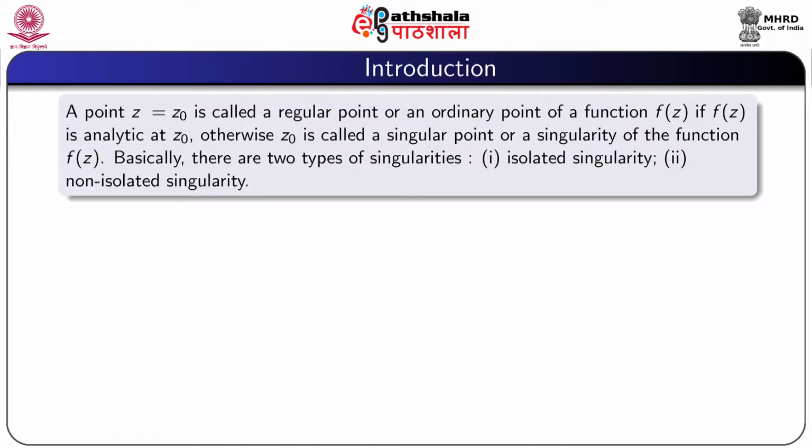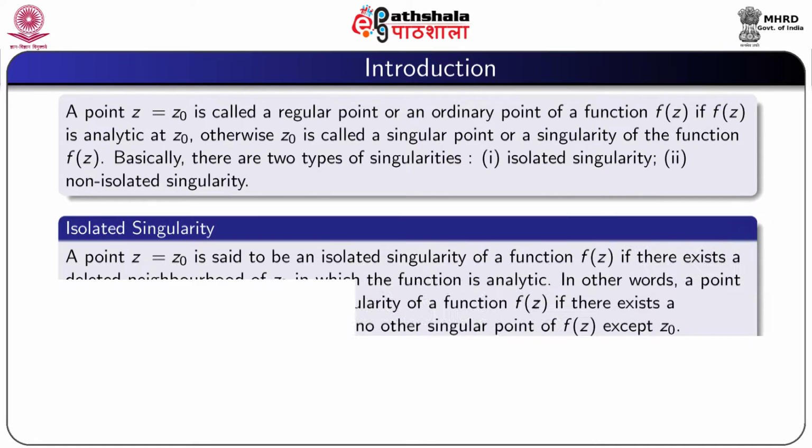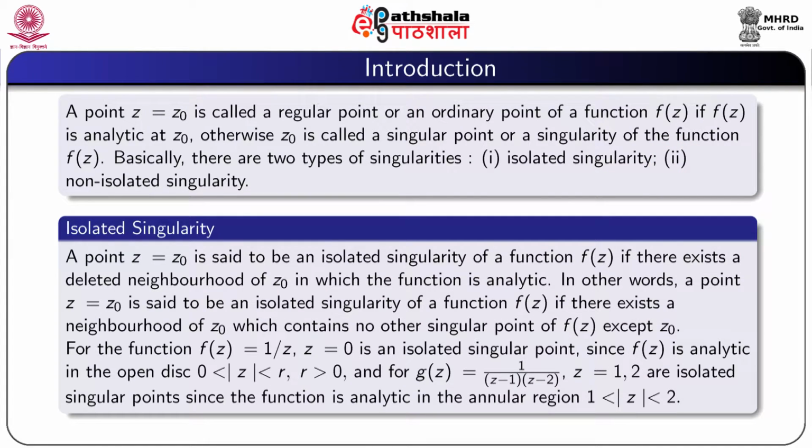Basically, there are 2 types of singularities. One is isolated singularity and another is non-isolated singularity. A point z equal to z0 is said to be an isolated singularity of a function f(z) if there exists a deleted neighborhood of z0 in which the function is analytic.